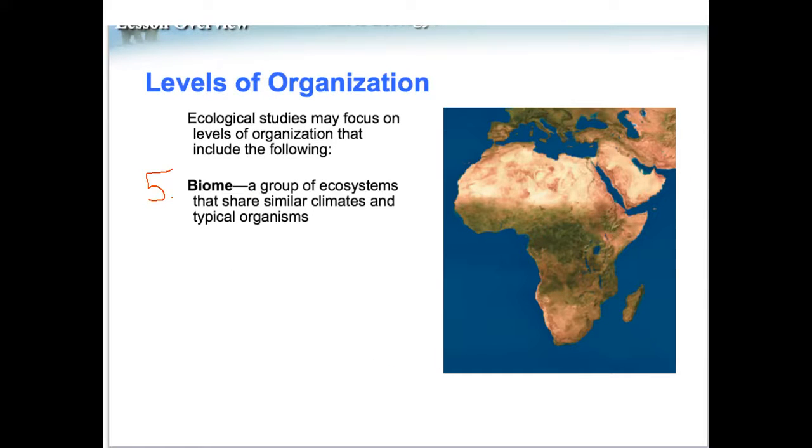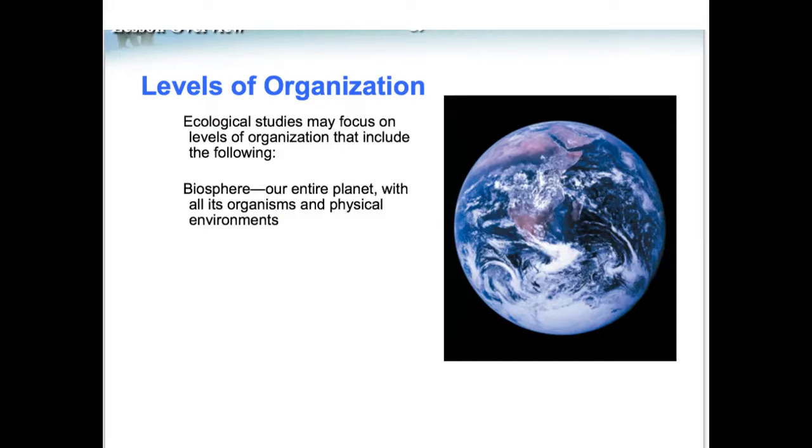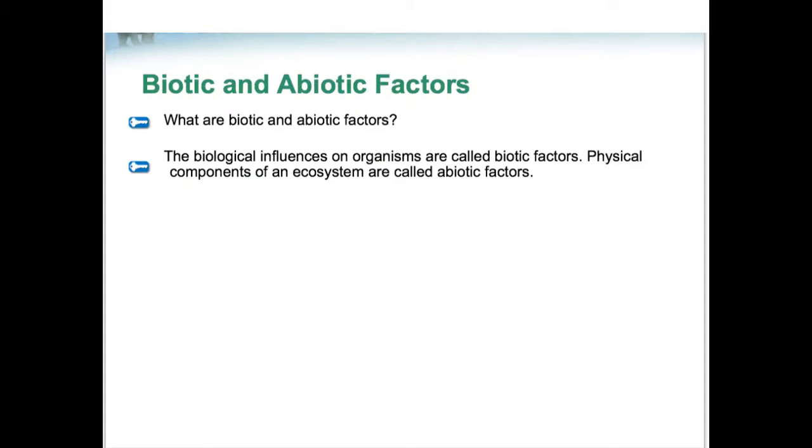This is actually a group of ecosystems that share similar climates and typical organisms. Examples of biomes include the deciduous forest and the tundra. The final level is the biosphere. This includes our entire planet with all of its organisms and all of its physical environments.